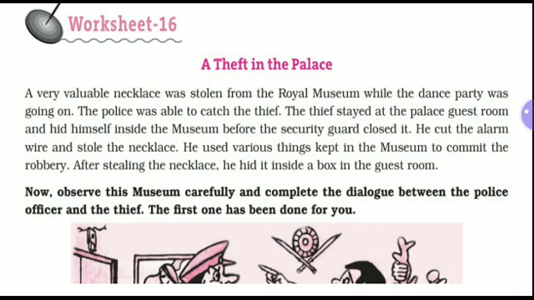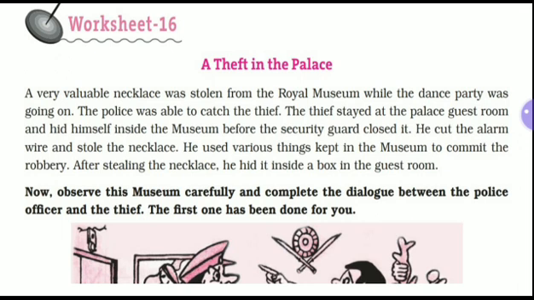Now look here, worksheet 16th. A theft in the palace. A very valuable necklace was stolen from the Royal Museum while the dance party was going on. The police was able to catch the thief. The thief stayed at the palace guest room and hid himself inside the museum before the security guard closed it.